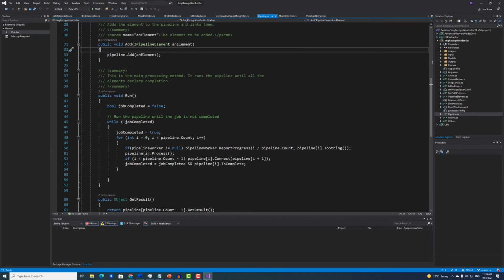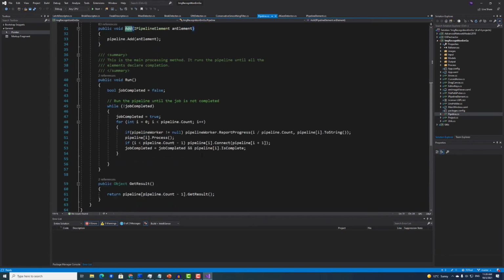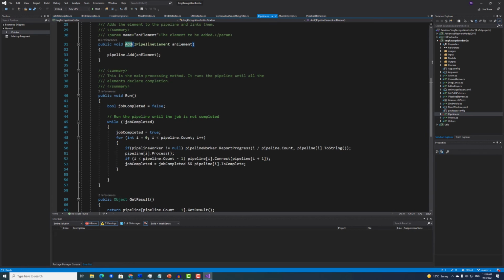This is our pipeline. We construct our pipeline by adding the elements into our pipeline using the add method. And when we construct the pipeline, we execute the run method. And this method will execute all the filters one by one until the chain of a pipeline finishes.